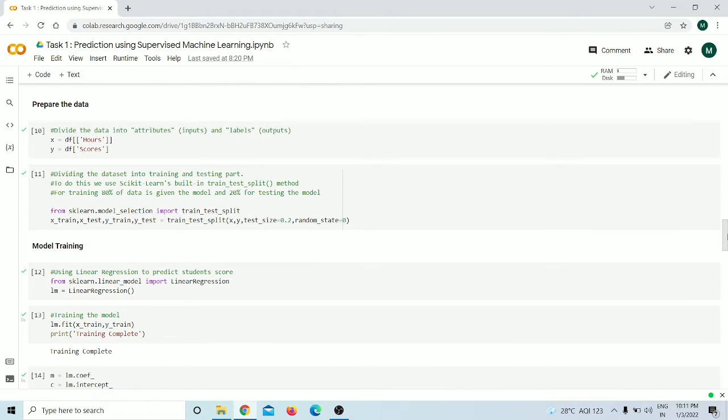Next is to prepare the data, where we are going to divide our data into the dependent and the independent variable. Independent variable is basically x, that is our number of hours of study, and dependent variable is y, which is the percentage score of the student. Next step is to divide the data into the training and testing part using the train test split method of the scikit-learn built-in library. After that, the next step is model training, where we are going to import linear regression from sklearn.linear_model. And then we are going to create the instance of the linear regression class so that we can use that instance to train our model based upon the training data set.